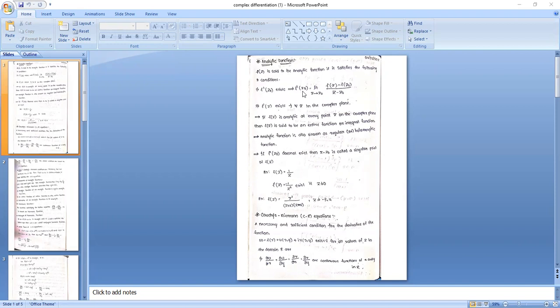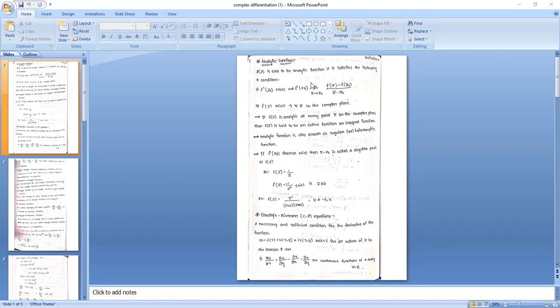That means f dash of z naught equals limit z tends to z naught of f of z minus f of z naught by z minus z naught, and f dash of z exists for all z in the complex plane. So the function is said to be analytic means, simply in our language, we can say that the function is differentiable. The given function is differentiable.